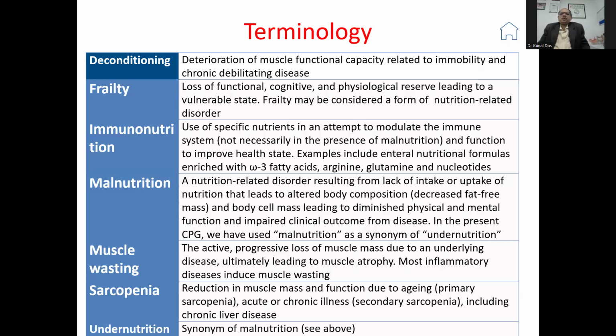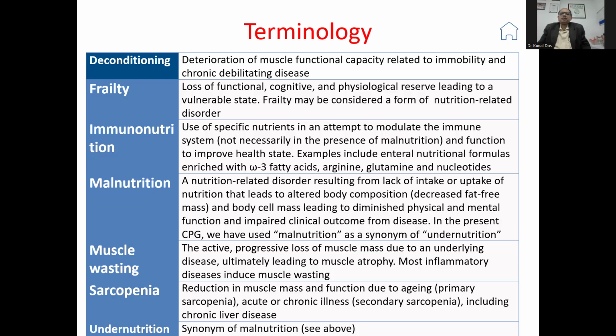These are the various terminologies which have been used. Deterioration of muscle function capacity is related to immobility and chronic disability. Frailty is loss of functional, cognitive, and physiological reserve leading to a vulnerable state. Frailty may be considered a nutrition-related disorder. Immunonutrition means specific nutrients given in an attempt to modulate the immune system. Examples include enteral nutrition formulas enriched with omega-3 fatty acids, arginine, glutamine, and nucleotides.